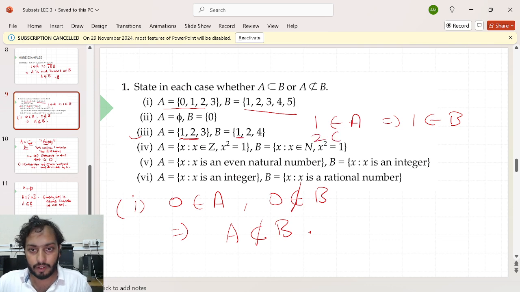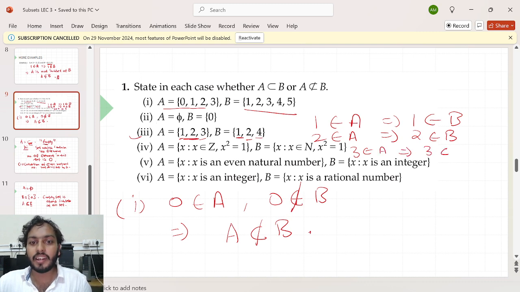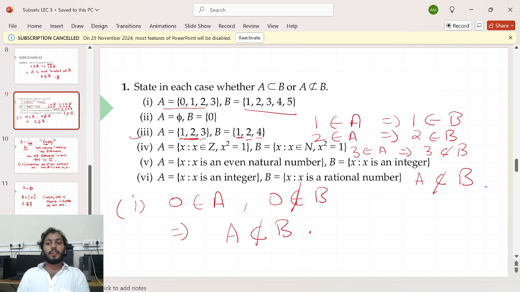2 is in the first set. Can you find 2 in the second set? Yes, 2 is present in the second set also. You can find 3 in the first set. Can you find 3 in the second set? 3 is not in the second set. So I can say A is not a subset of B. Am I right? The third one is where you can say A is not a subset of B.